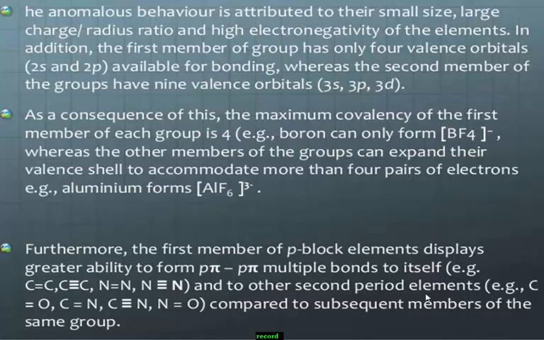The first member of p block elements displays greater ability to form pπ-pπ multiple bonds to itself. For example, carbon double bond, carbon triple bond, and nitrogen atoms with double bond, nitrogen atoms with triple bond.